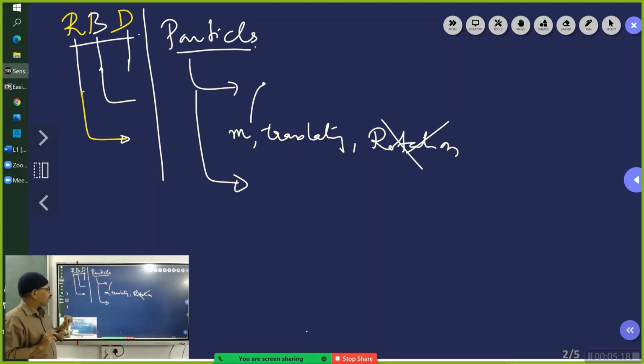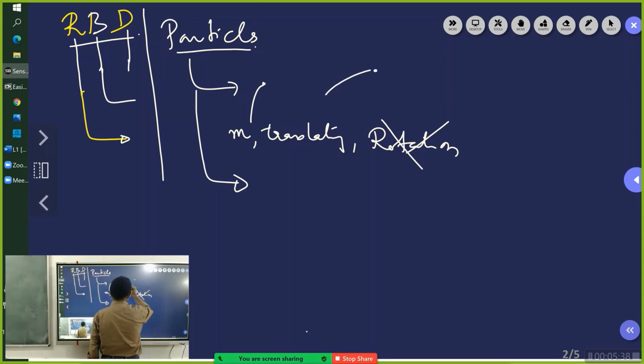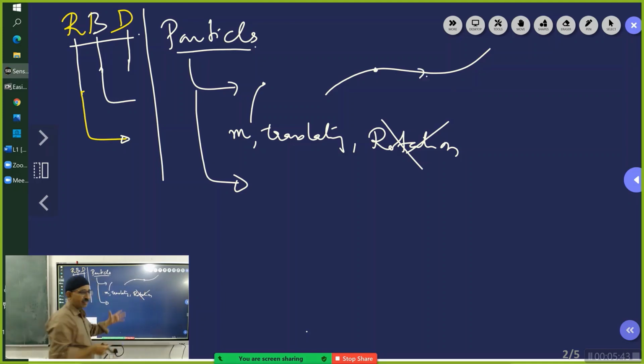Now what we do is we will systematically develop a theory from whatever theory we have developed for particles. What I mean to say is, now if you take only one particle, there is only one particle, and this particle is moving along this path. Then we will discuss what all the aspects involved here are, and then if you take a body,